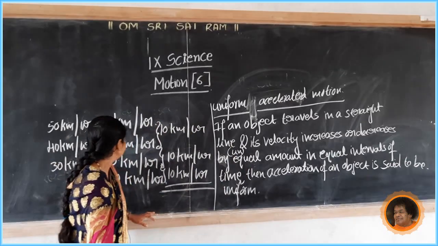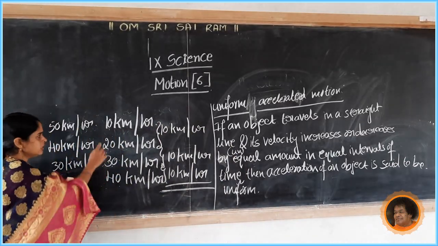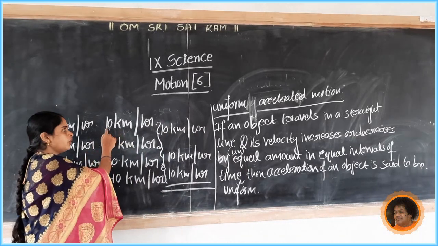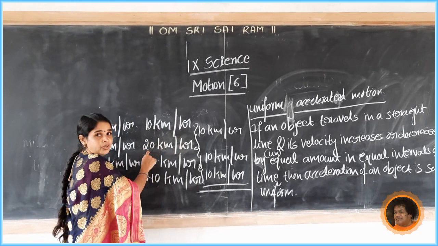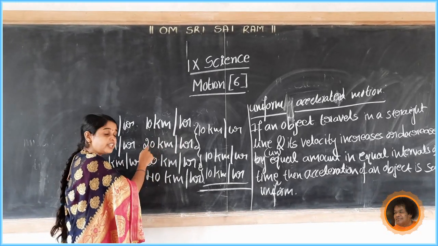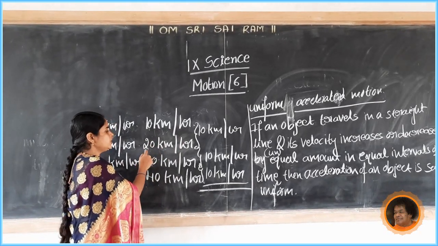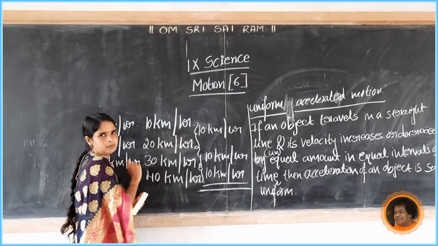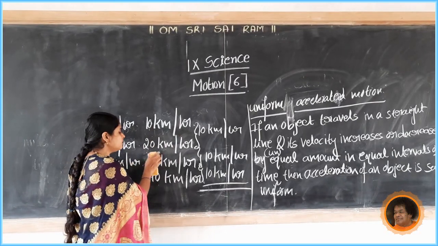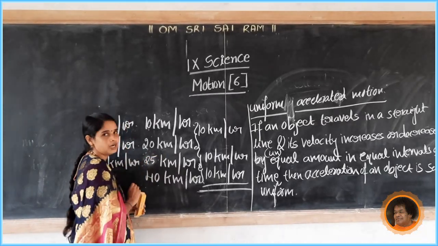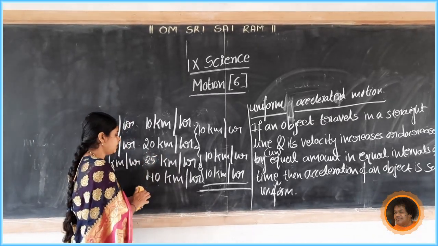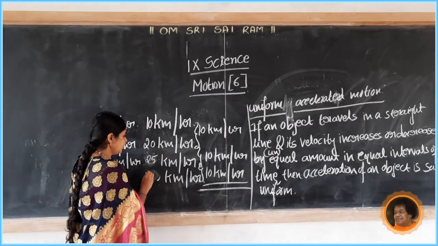For example, in the first minute its velocity is 10 km per hour. In the second minute, its velocity is 20 km per hour. In the third minute, its velocity is 25 km per hour.